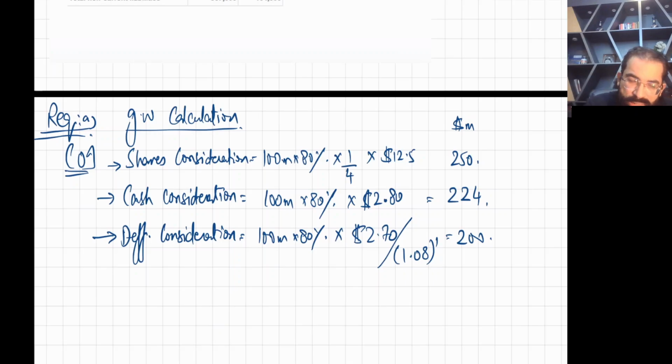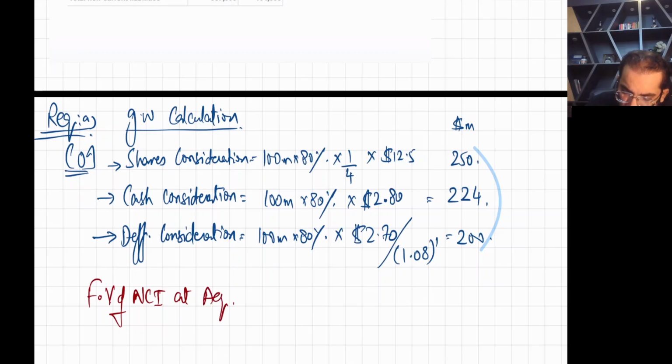So these three make your cost of investment. The next thing is fair value of NCI at acquisition.